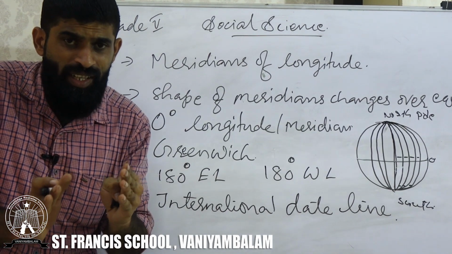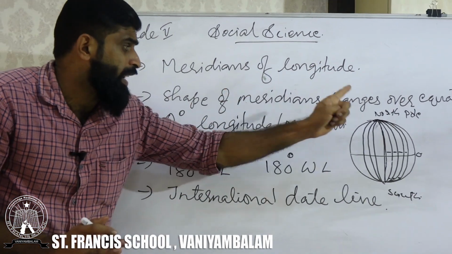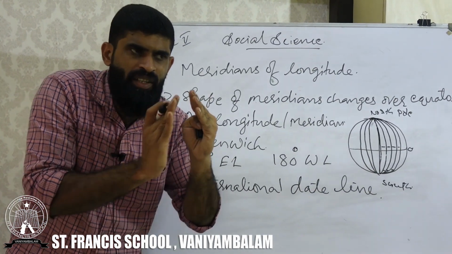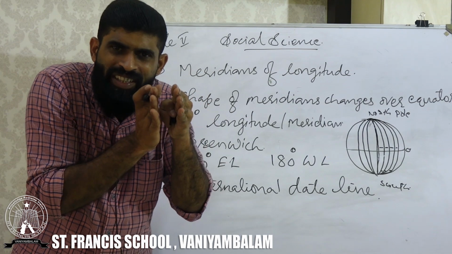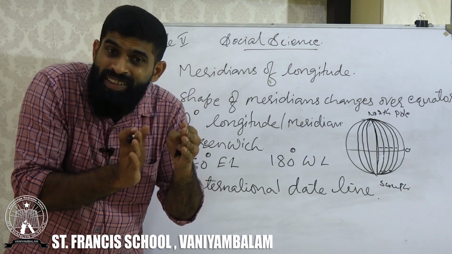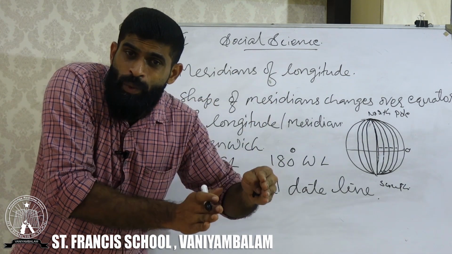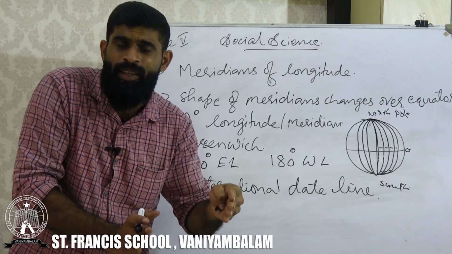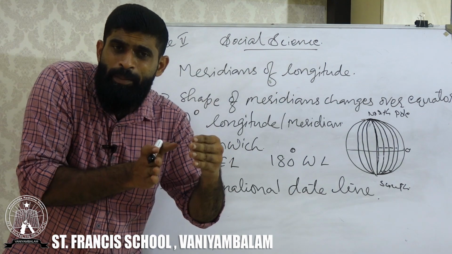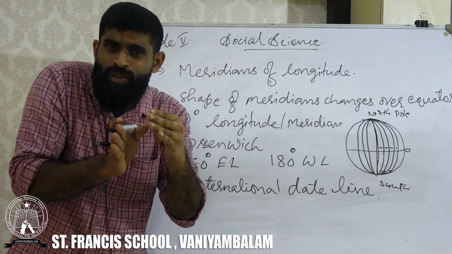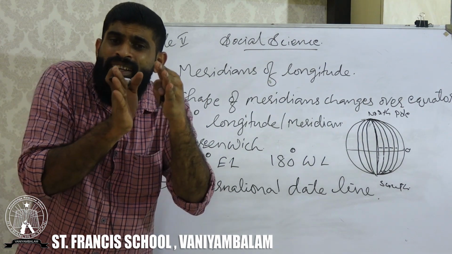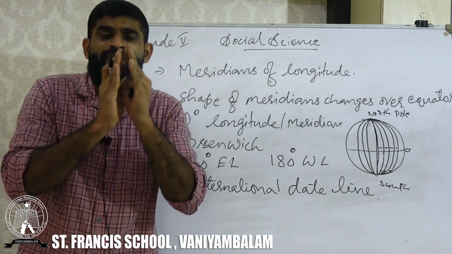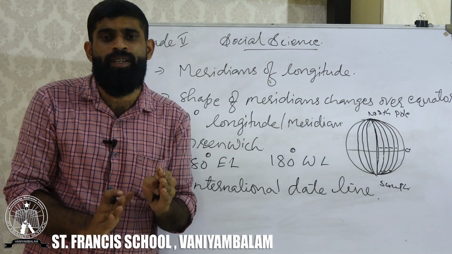What was the definition? The semicircle which connects the North Pole and South Pole. So a meridian which is starting from the North Pole, its width is very less. When that same meridian reaches the equator or middle part of the earth, its width is increasing. When the same meridian comes to the South Pole, again its width is decreasing. That is one another thing related to this topic.